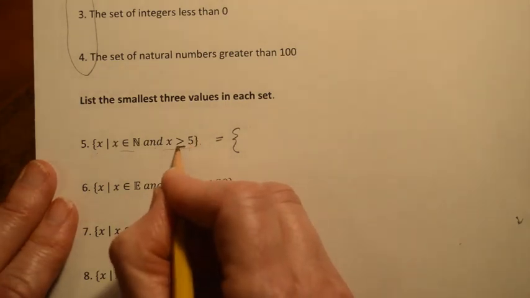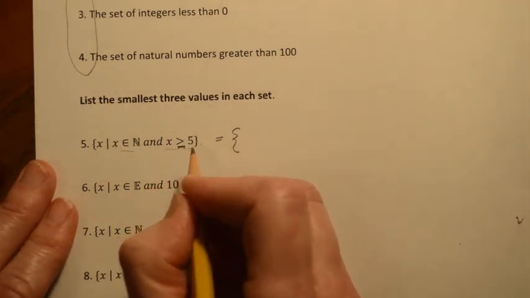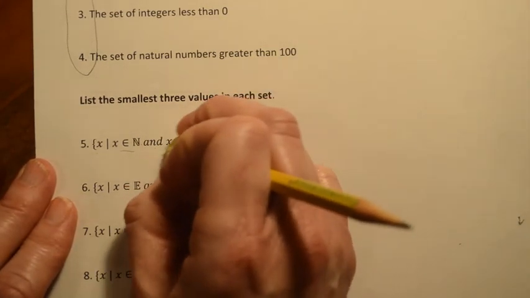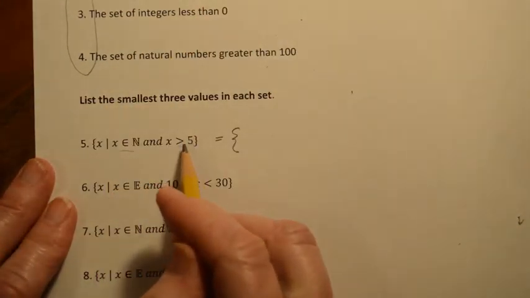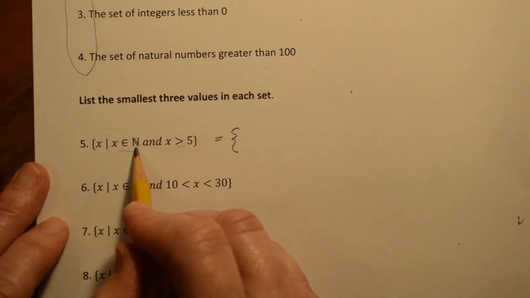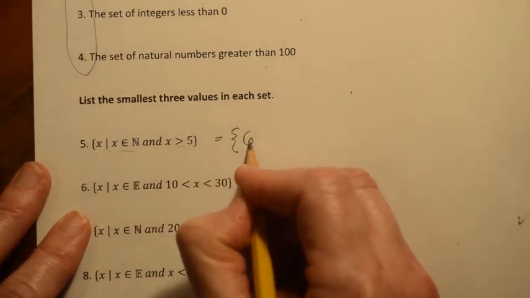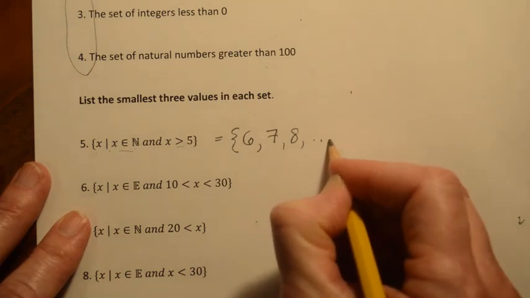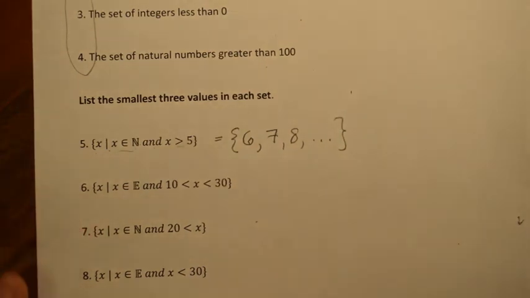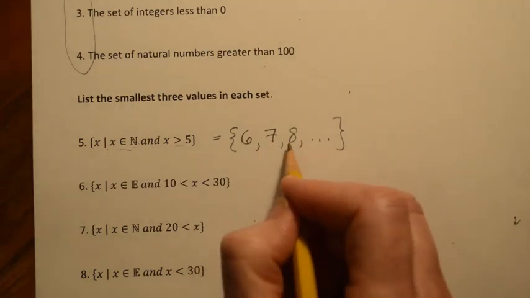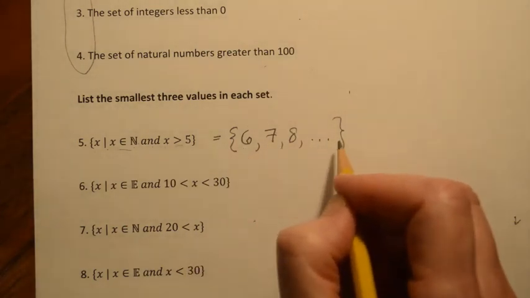Again, if we had put that bar under that, that would say greater than or equal to, and then we would say yes, 5 could be in it. But without that symbol, then you have to be greater than 5 and a natural number. So I can't say 5.5, even though that's greater than 5, it's not a natural number. So the first number I could put in here is 6, then 7, then 8, and then it's just going to go on forever, right? All natural numbers that are greater than 5. So we've listed the smallest 3, but it goes on forever.